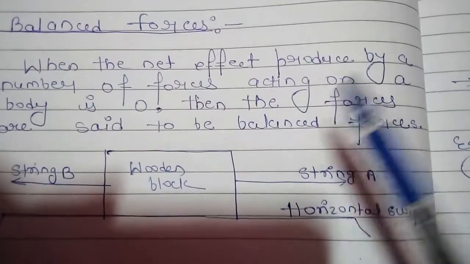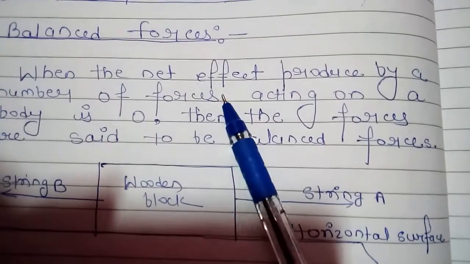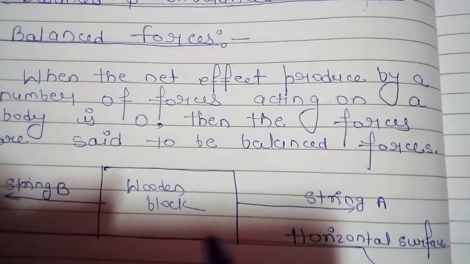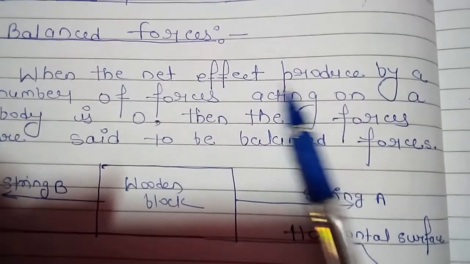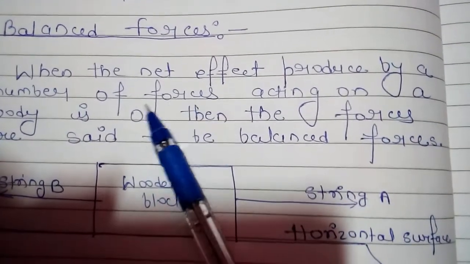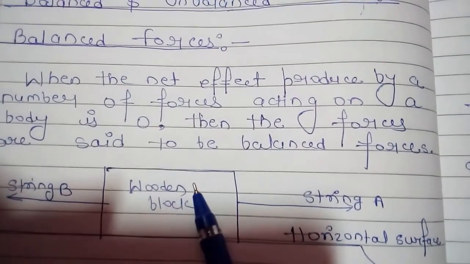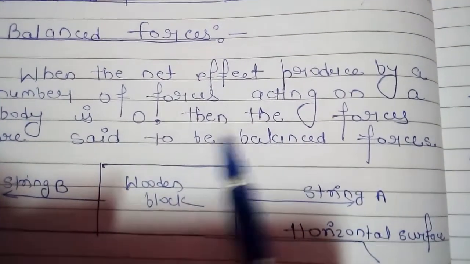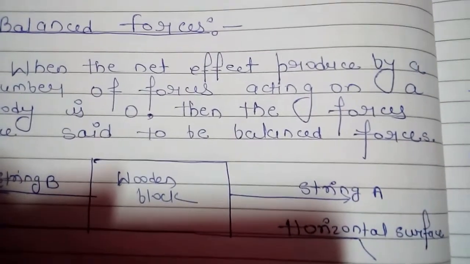See the definition again. When the net effect produced by a number of forces acting on a body, suppose a number of forces is applied on this wooden block, is zero, then the forces are said to be balanced forces. So this is the definition of balanced force.